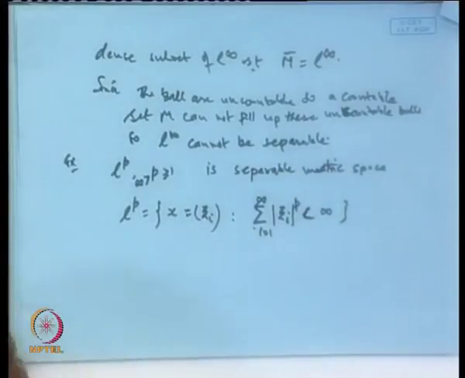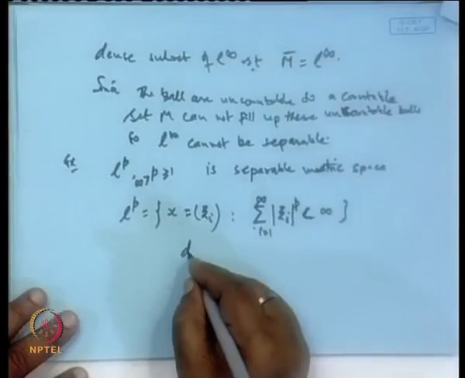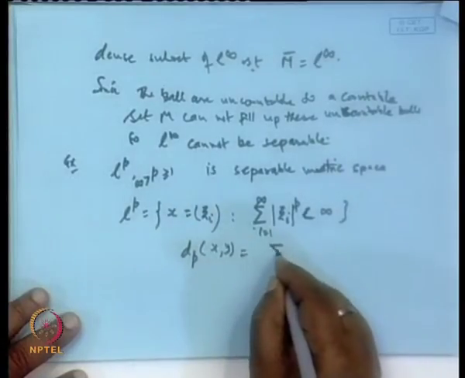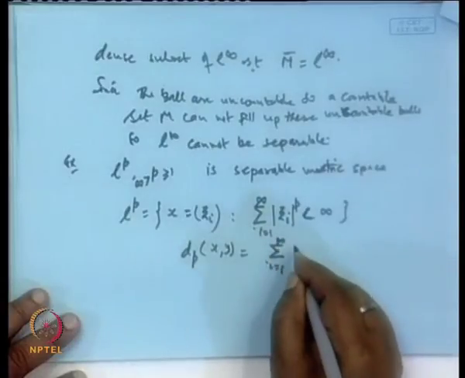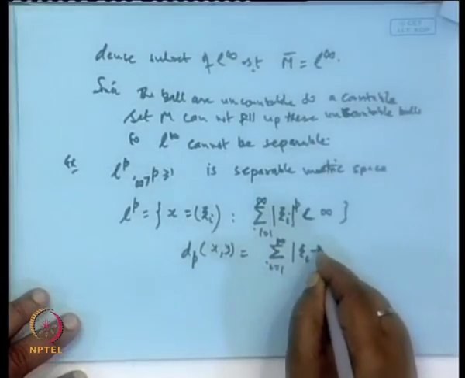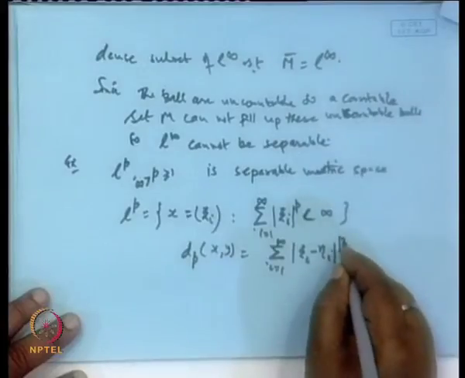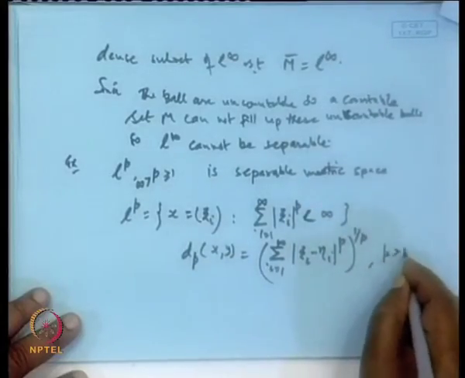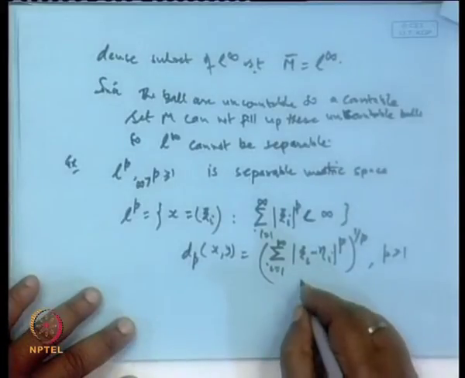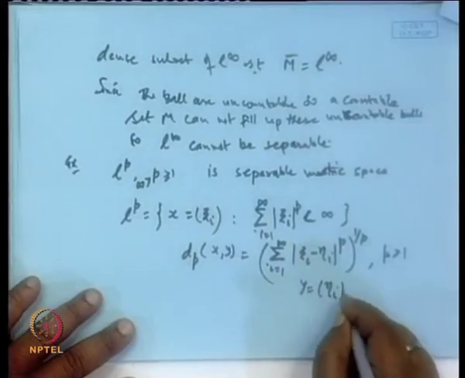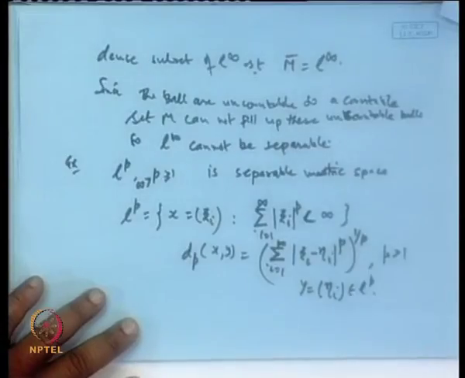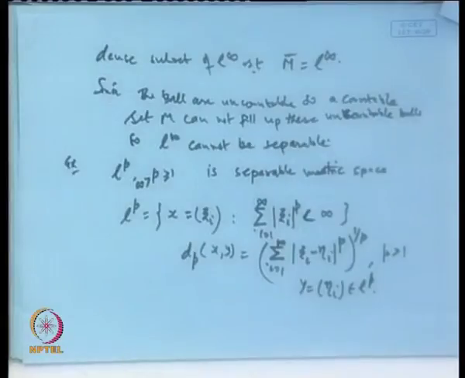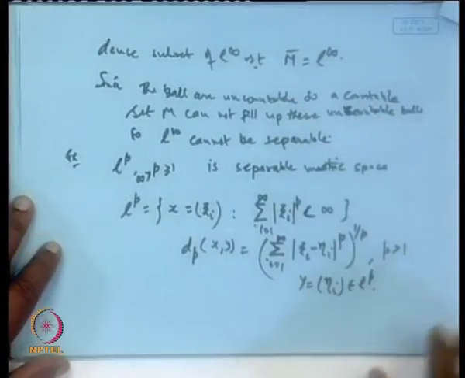And the distance d_p on it is defined as the sum from 1 to infinity of |x_i minus eta_i| to the power p, whole to the power 1 by p, where p is greater than or equal to 1, and y equal to eta_i is a point in L p. So, this is our L p.